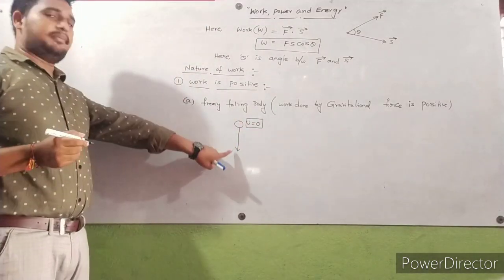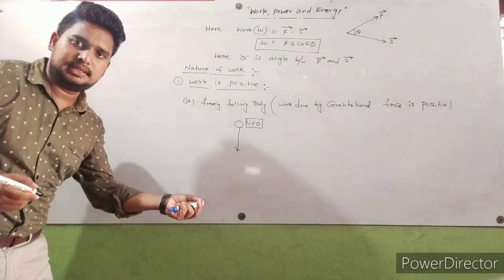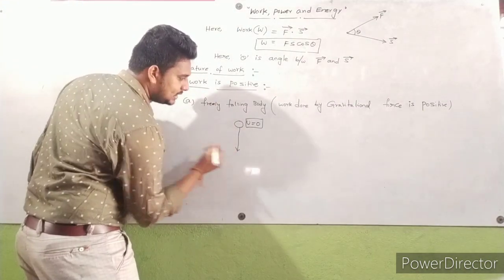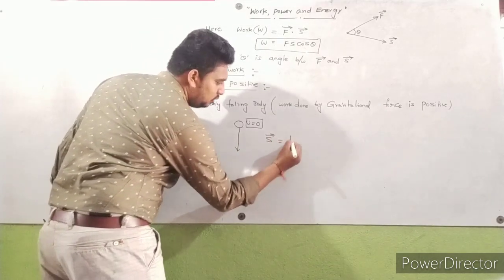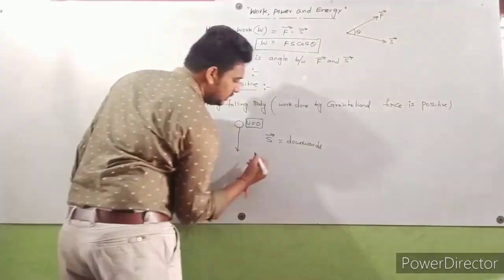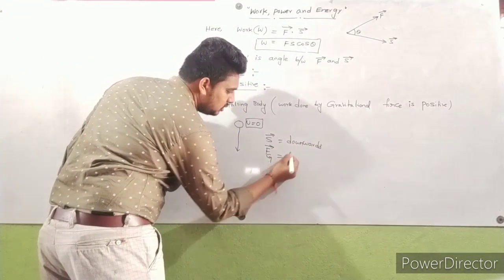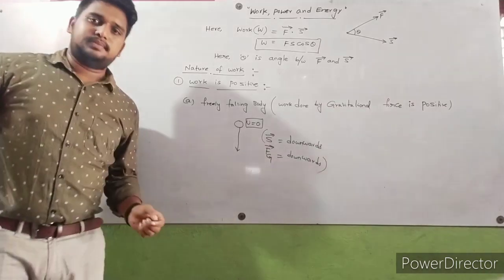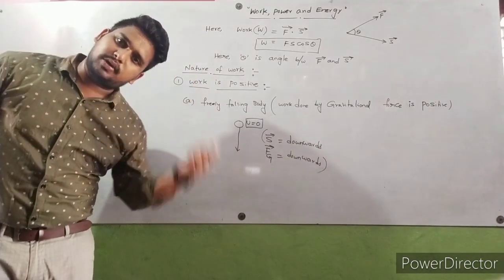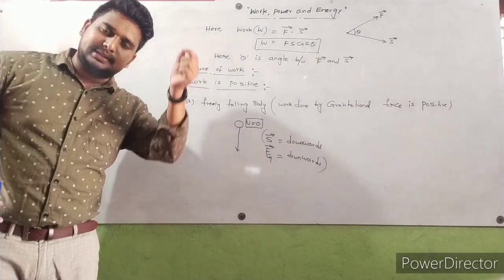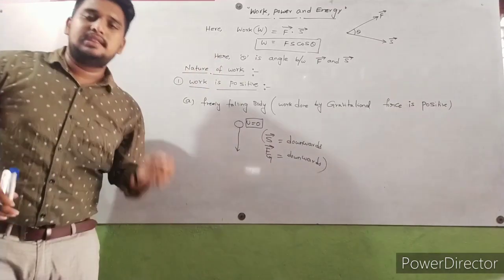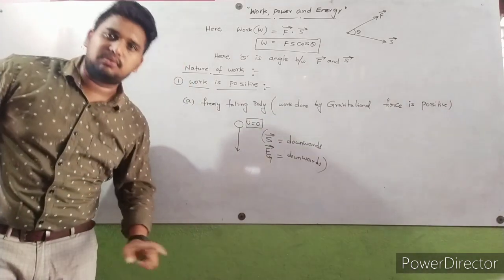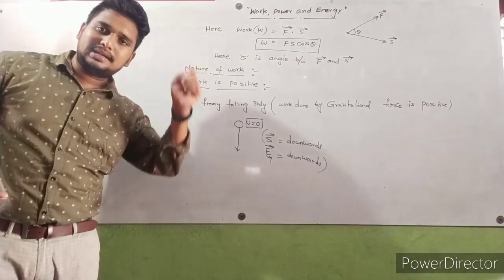The body moves in the downward direction, so the displacement direction is downward only. Displacement indicates the body's movement direction. The gravitational force always acts in the downward direction only. So here S bar and G bar are both in the same direction.